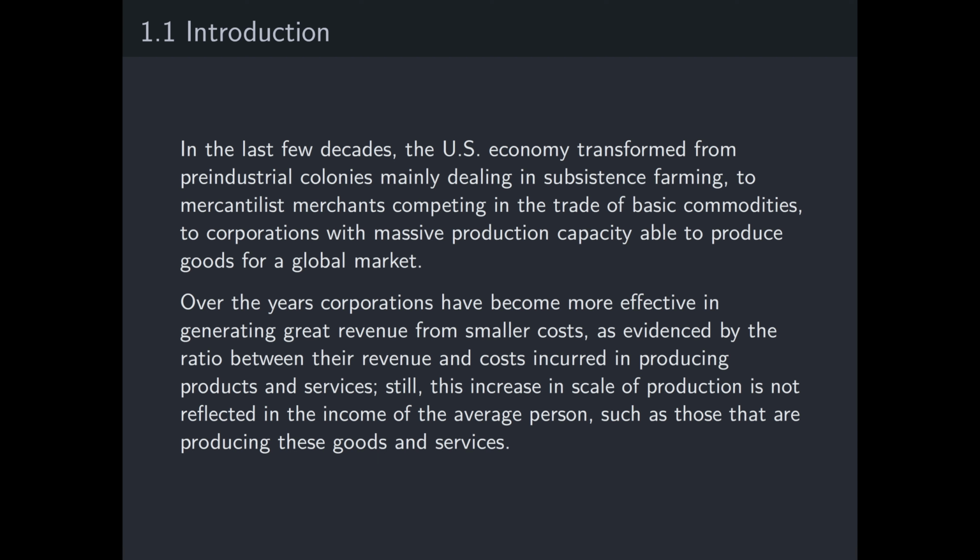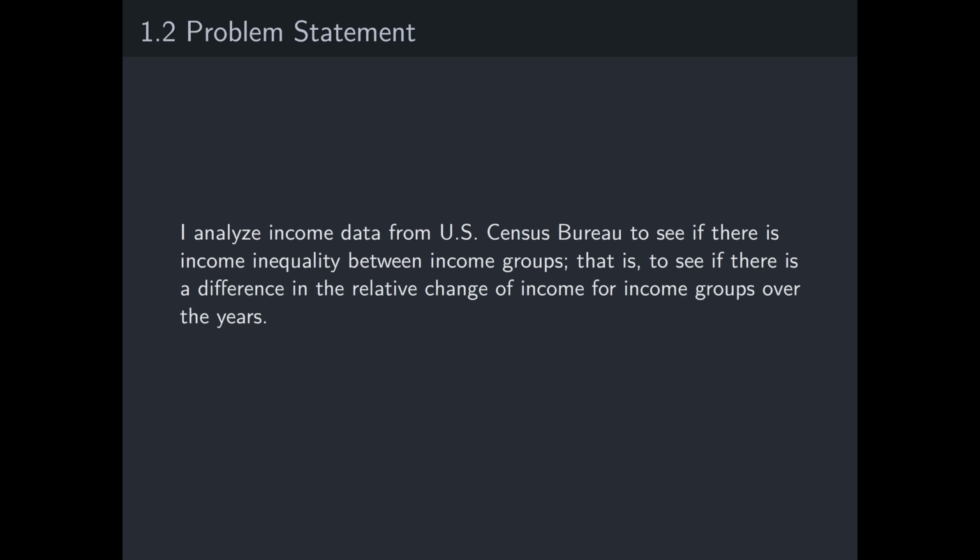In the last few decades, the U.S. economy transformed from pre-industrial colonies mainly dealing in farming to merchants competing in the trade of commodities to what we have today, corporations able to produce goods for a global market. The common theme being an increase in scale of production and also effectiveness in generating great revenue from smaller costs. So it's reasonable then that we expect this increase in scale of production be reflected in the income of the average person. In this project, I analyzed income data from U.S. Census Bureau to see if there's income inequality between income groups.